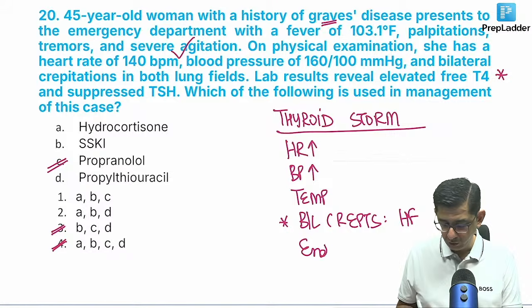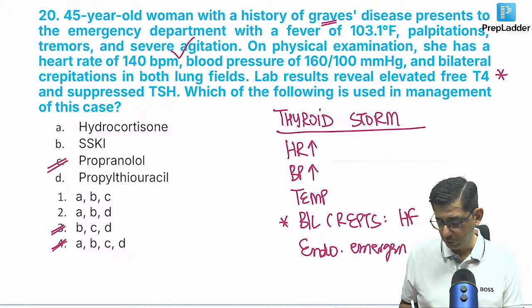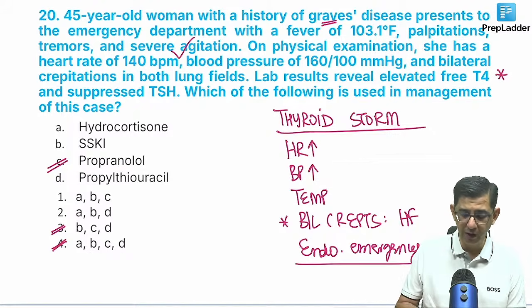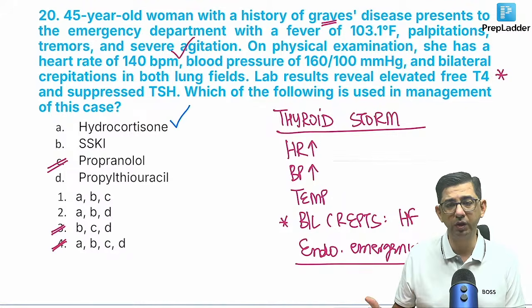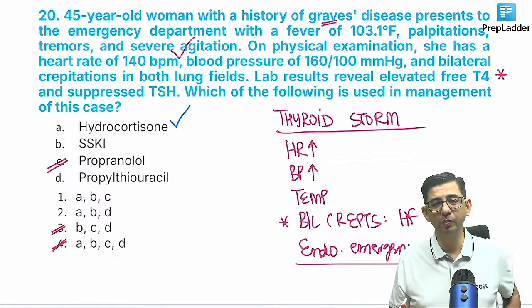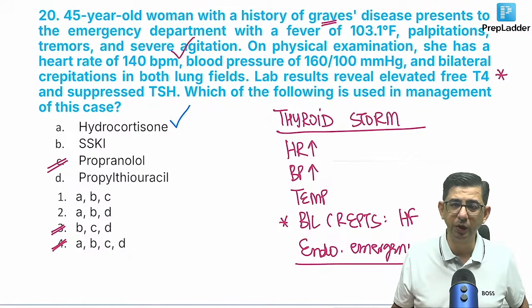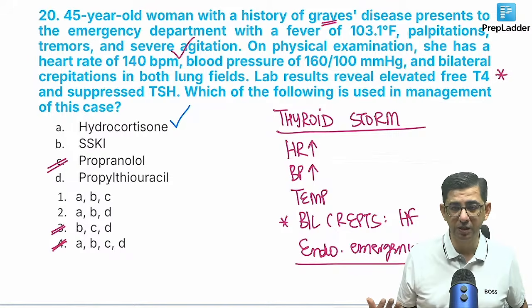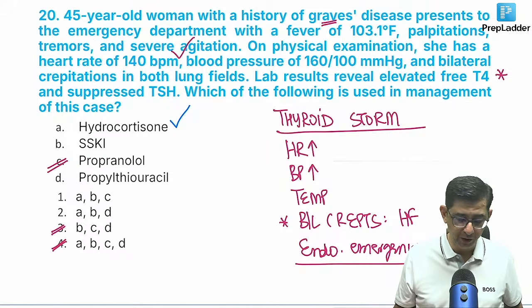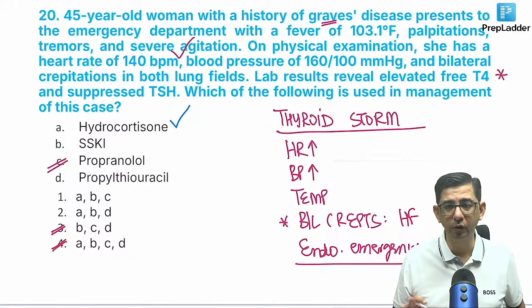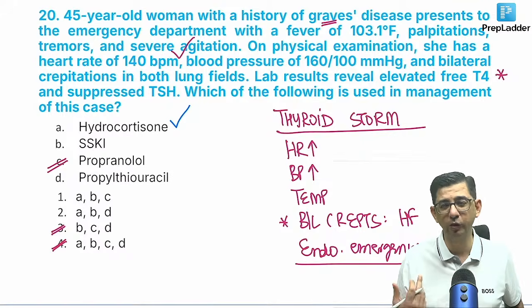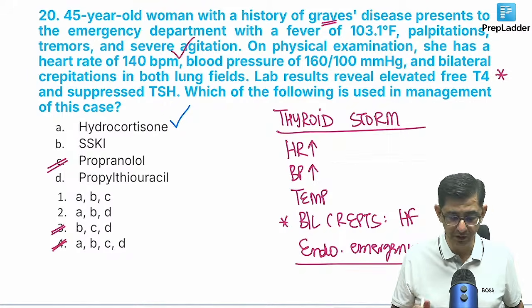One, why I want to give hydrocortisone is because this is an endocrine emergency. So one logic is simple, that why we want to give hydrocortisone for this person is that it will help the patient in tiding over the crisis. Second is lots of times autoimmune disorders like Addison's could also be present in these patients. So that sympathomimetic drive can worsen the Addison status of a patient. Addisonian crisis can be triggered. So hydrocortisone has to be given because it is an endocrine emergency. Even if you don't get into the concept of coexistent autoimmune disorders, the point is endocrine emergency.